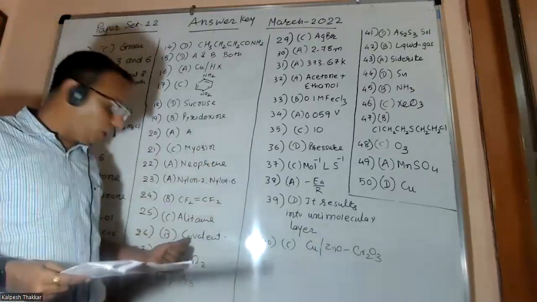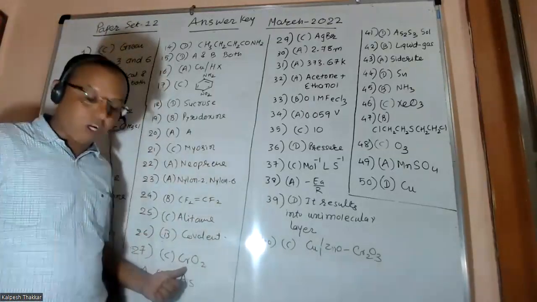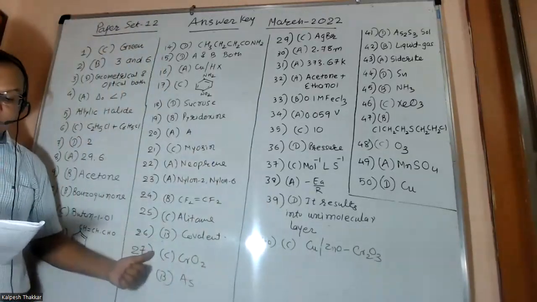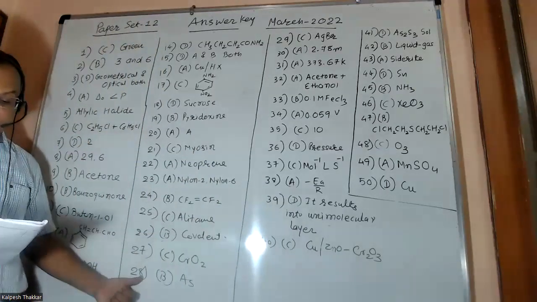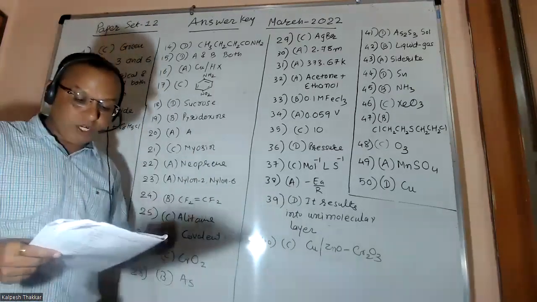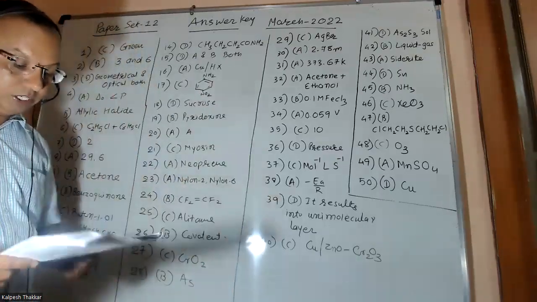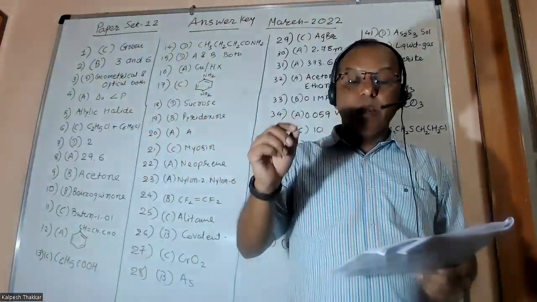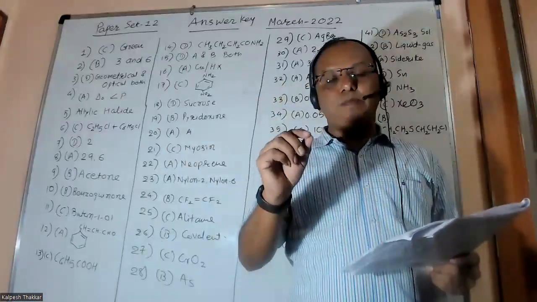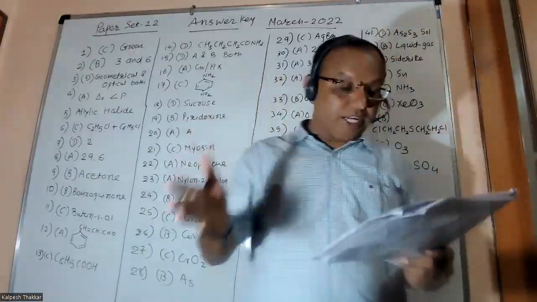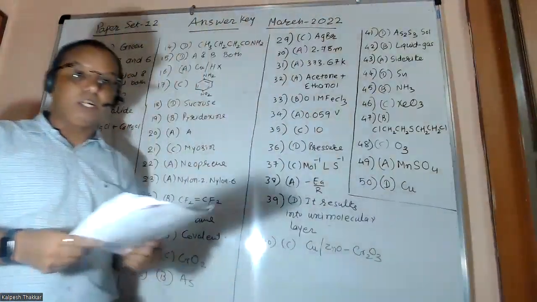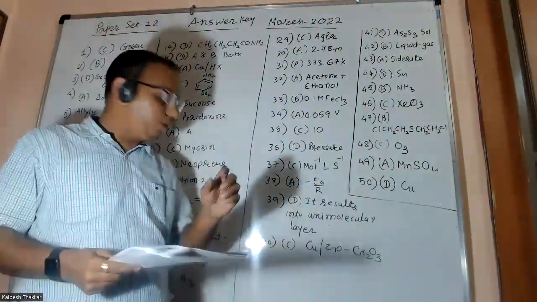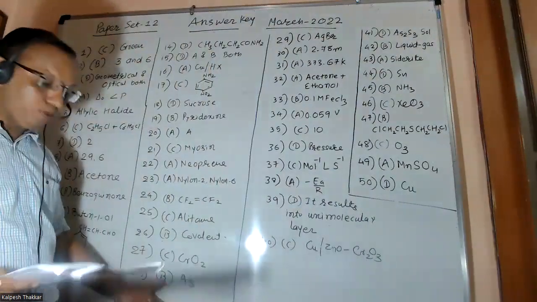Once again, from chapter number 1, CrO2 is the example of a ferromagnetic substance. Question number 28, friends: which impurity is not added to prepare a p-type conductor? For a p-type conductor, friends, we have to add group 13 elements. Boron, aluminium, and gallium are there. Only arsenic, you can see, is not a group 13 element. So arsenic is the answer, option B.